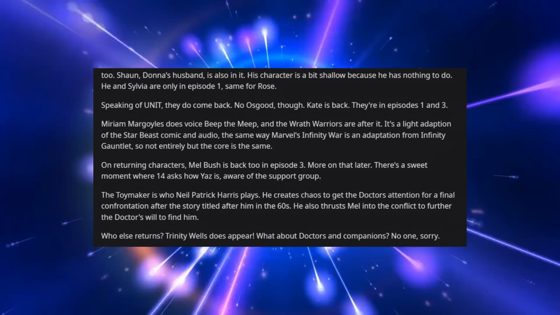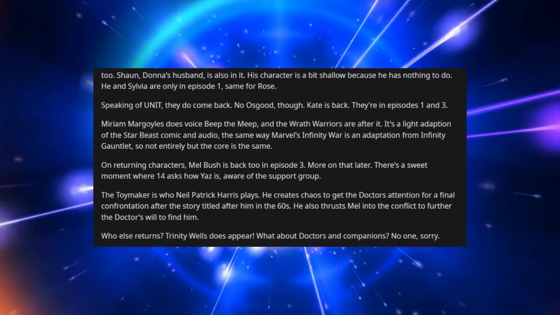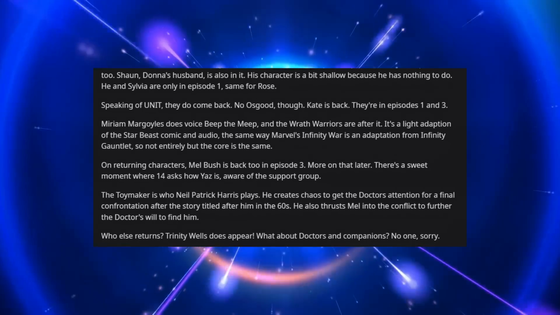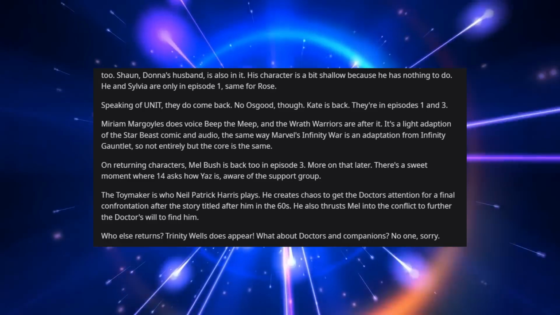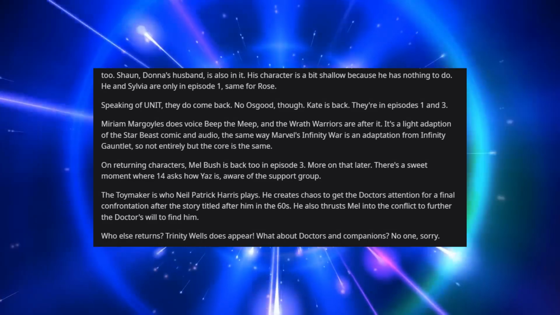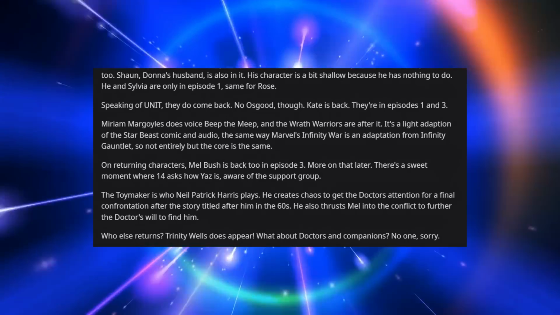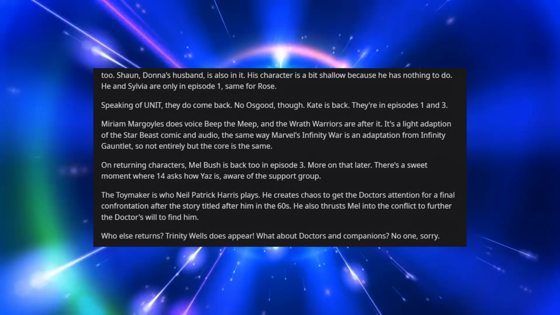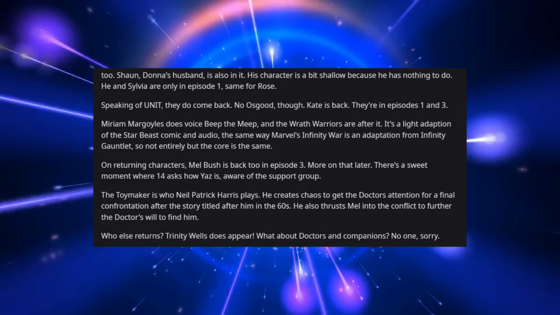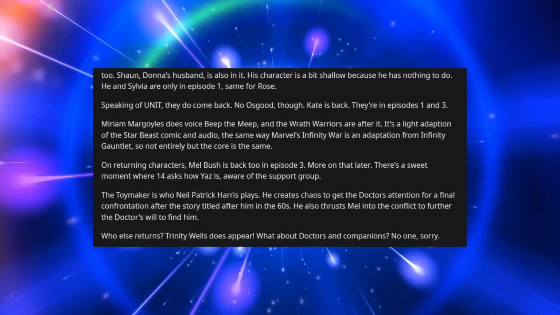It's a light adaptation of the Star Beast comic and audio, the same way Marvel's Infinity War is an adaptation from Infinity Gauntlet. So not entirely, but the core is the same. On returning characters, Mel Bush is back too in episode 3, more on that later. There's a sweet moment where 14 asks how Yaz is, aware of the support group. The Toymaker is who Neil Patrick Harris plays.